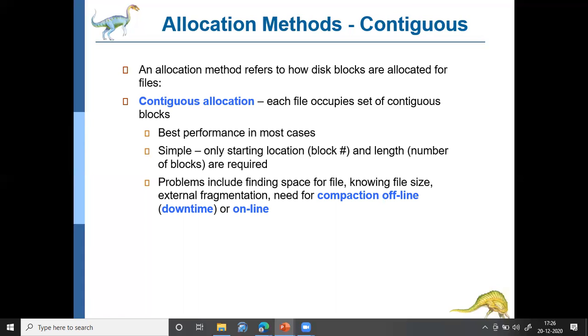How do we do compaction? If in a particular hard disk there are free chunks of memory, but we don't have a long enough contiguous stretch to satisfy the request of a particular file, then you have to copy the entire file system from one hard disk to another hard disk. When copying the file system to the second hard disk, you should copy it in a contiguous way, not in different chunks.